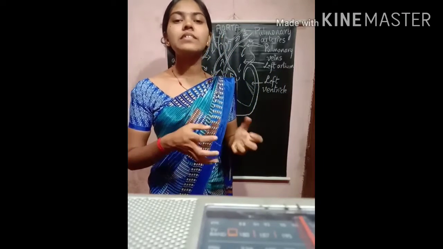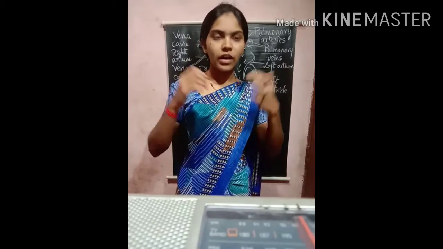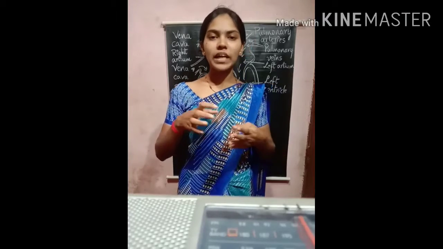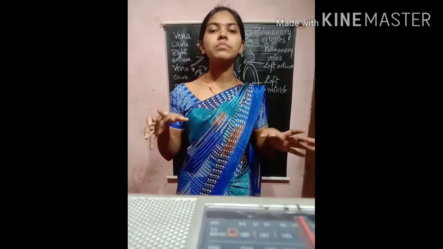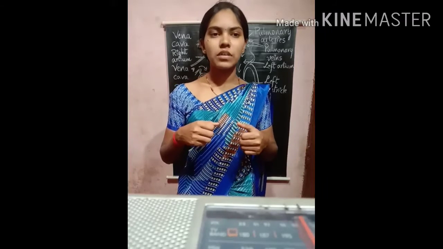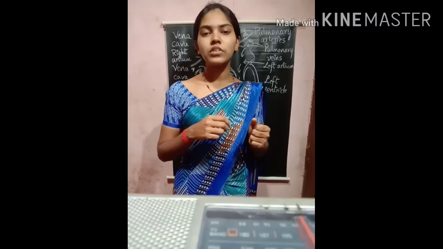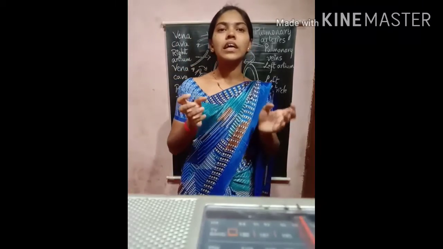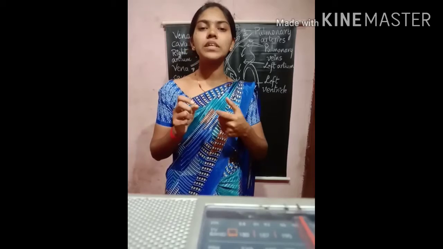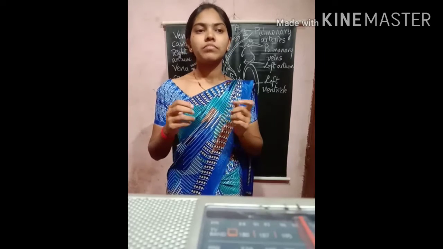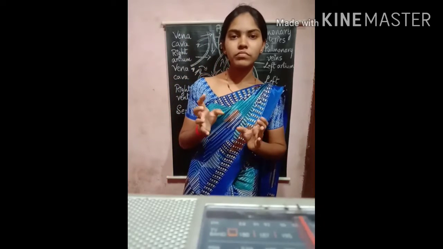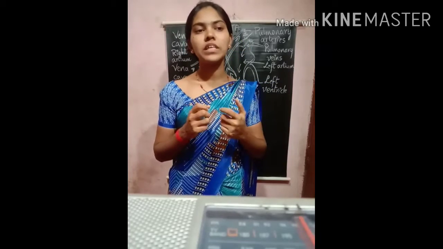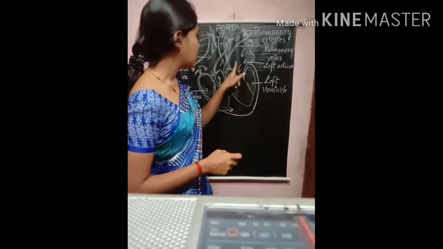Since the heart has to transport blood, carbon dioxide and oxygen to various parts of the body, it has 4 chambers. So there is no mixing of carbon dioxide and oxygen. It controls the exchange of gases, so the carbon dioxide and oxygen do not mix with each other. So it has 4 chambers.